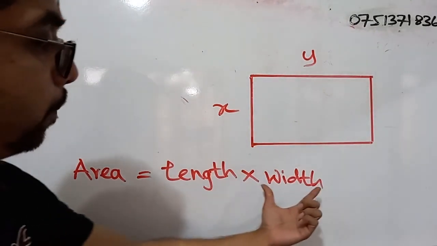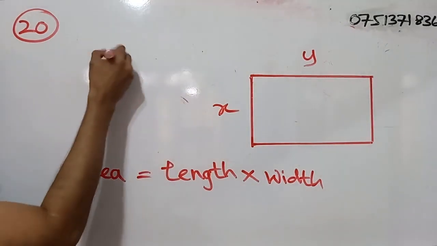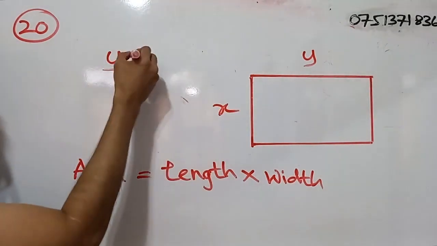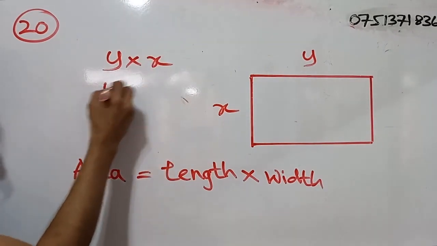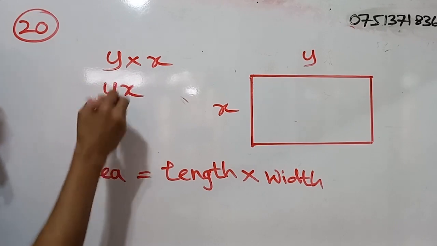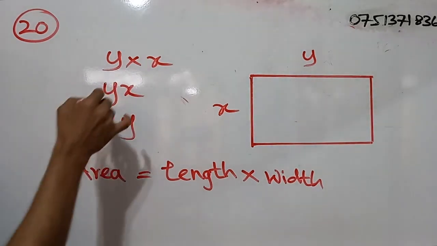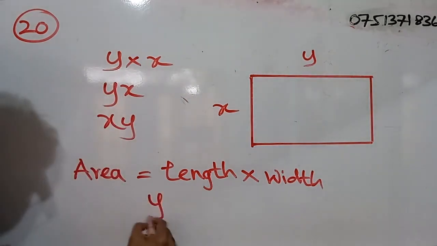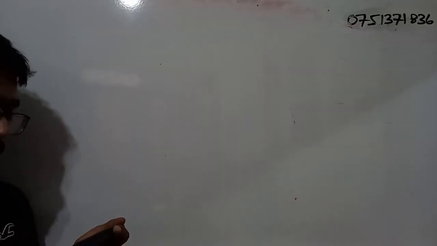Length multiplied by the width. So here length is what? Y. Width is what? X. So what will be the answer? Yx. Or this can be xy. Both are correct. So the answer is either yx or xy. Both are correct.